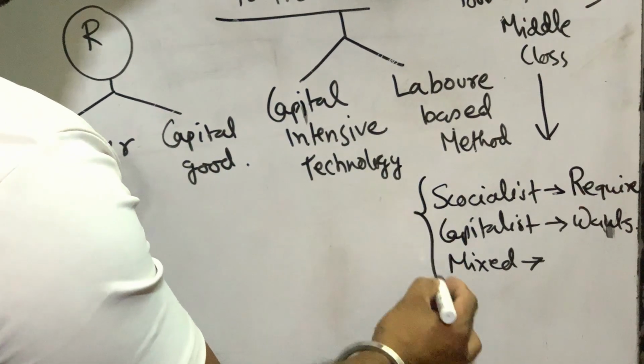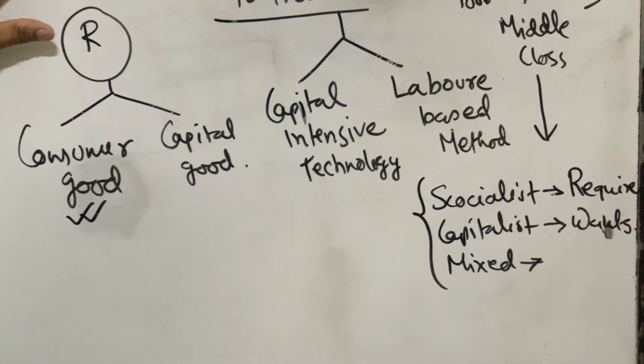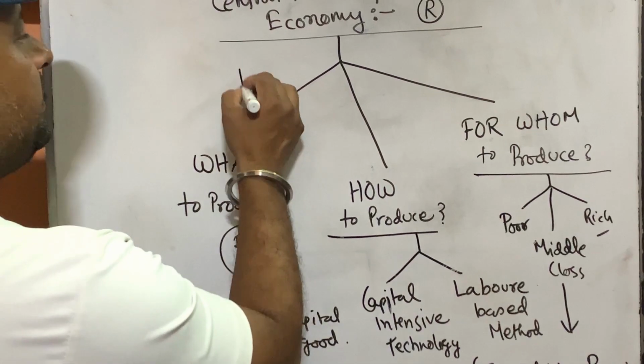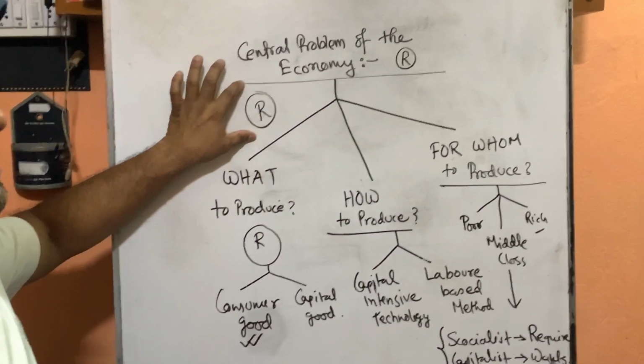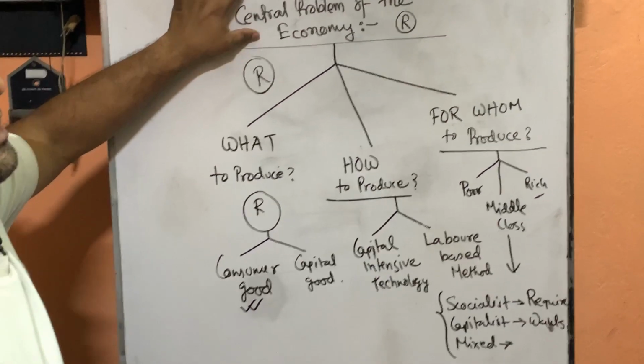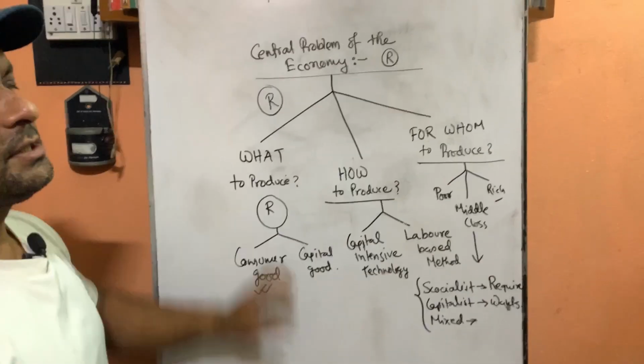In this way, if we can wisely solve all our problems, what to produce, how to produce and for whom to produce, then by using limited resources also we can satisfy most of our wants. Then we can solve our central problem. Otherwise we cannot solve our central problem because our resources are limited.